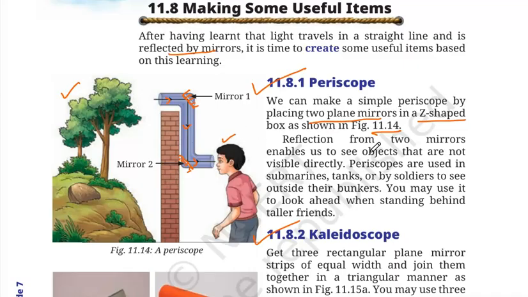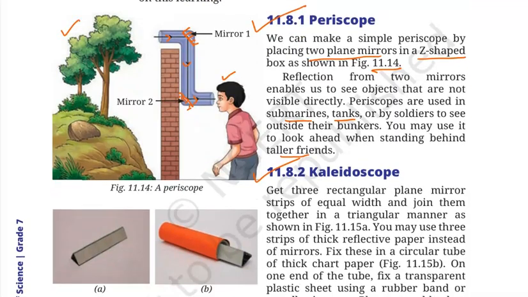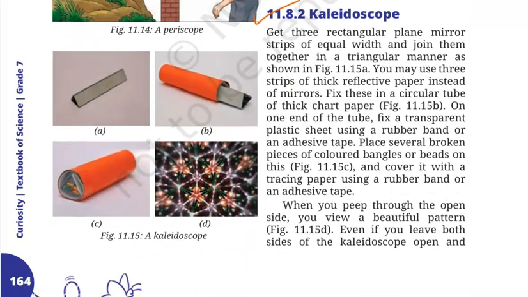All right, this is how people in submarines, tanks, and soldiers see outside their bunkers using a periscope. Okay, so you may use it to look ahead when standing behind taller friends or walls. Okay, now coming to the kaleidoscope. I have one kaleidoscope, but I cannot show it to you right now. So let us see how we can make a kaleidoscope.